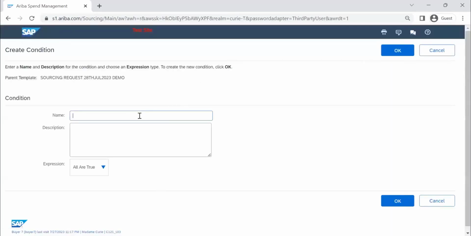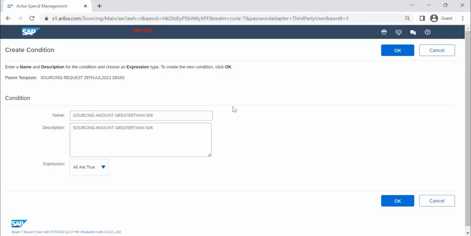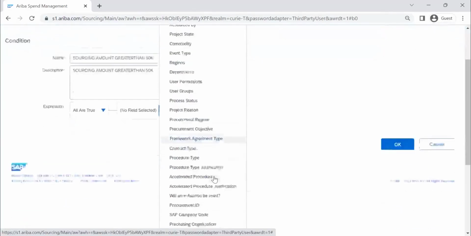Since it's a sourcing request, I'll create one. So from here also, you're creating the same condition. You're saying sourcing amount greater than 50K. In order to do that, this is a text only field, all are true field match. Select one of the amount fields, so where the amount is the spend amount.